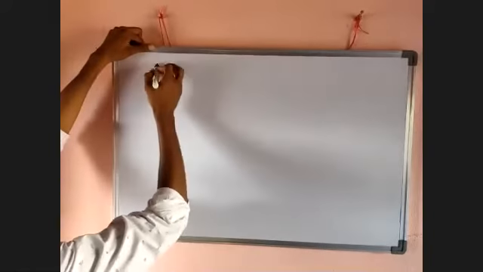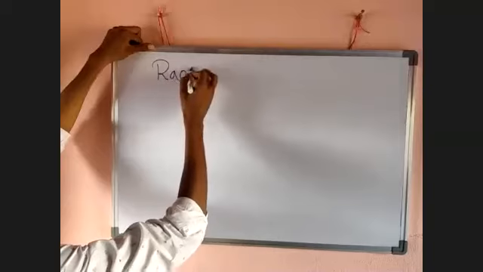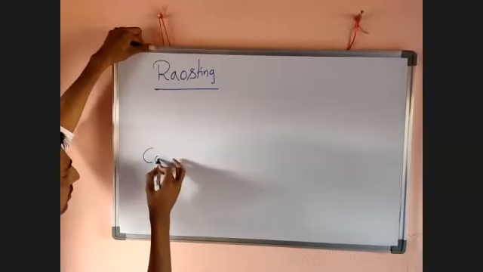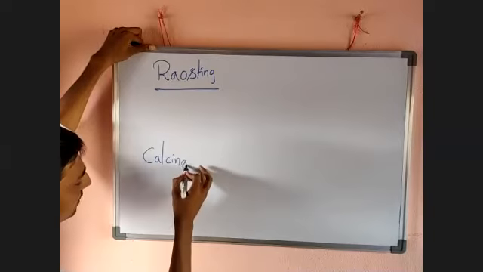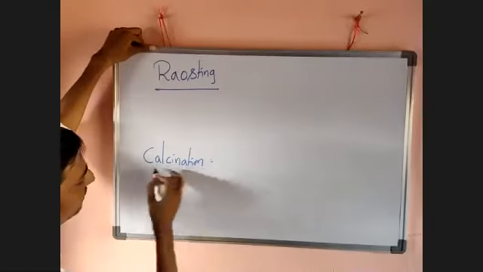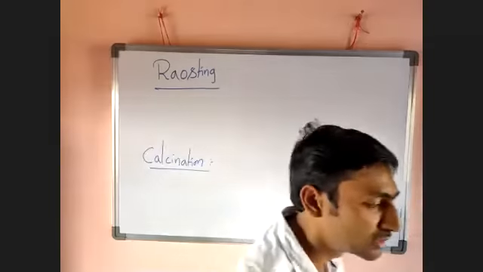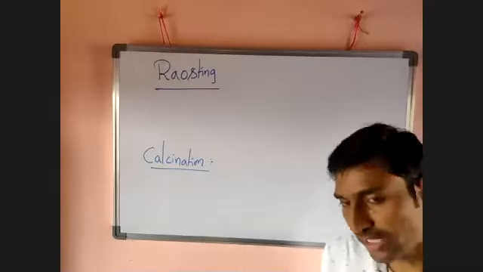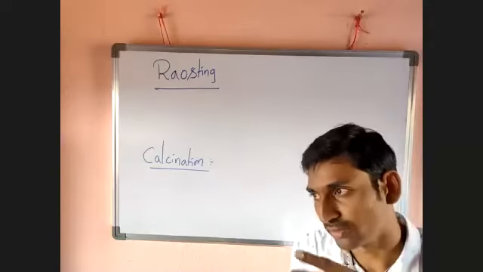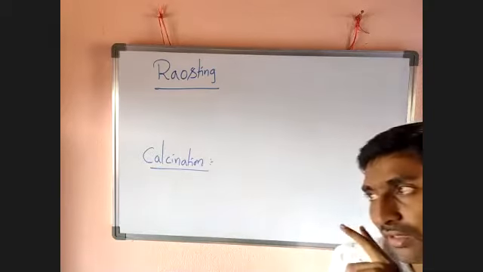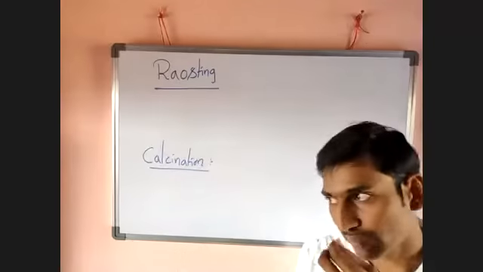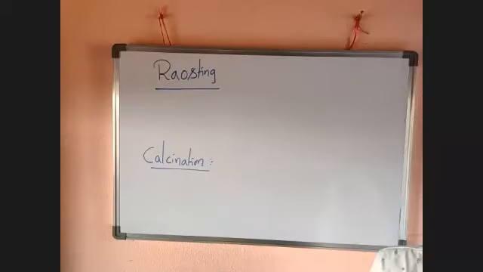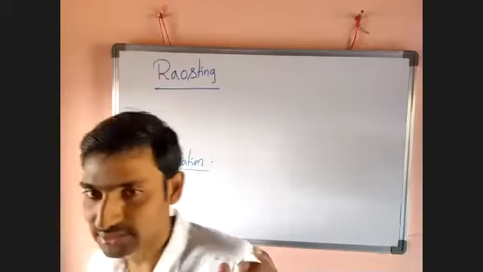Next, we already discussed this, but again I want to read it. Roasting. Another one is calcination. These two are completed in the middle of the chapter. They are present in extraction of crude metal. In that, there are 3 categories: highly reactive, moderately reactive, less reactive. In the moderately reactive, extraction of metal oxides, it was completed. So look here, what I simply discussed just a few minutes ago.